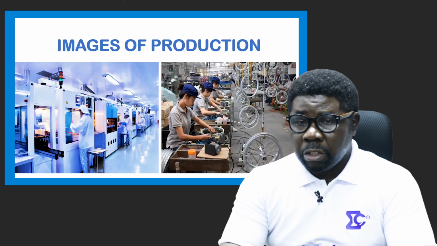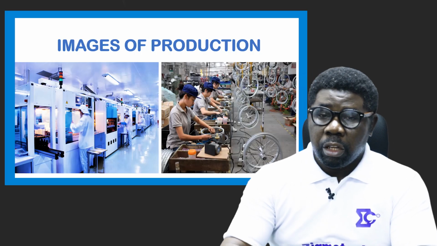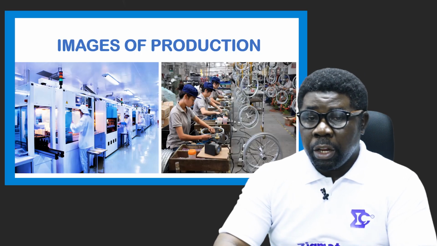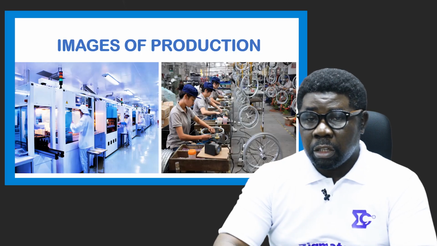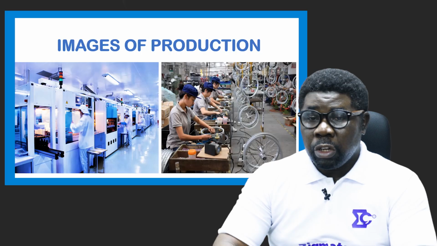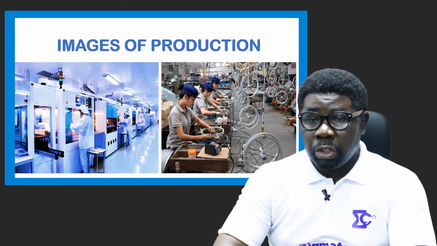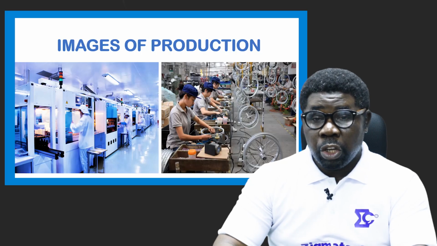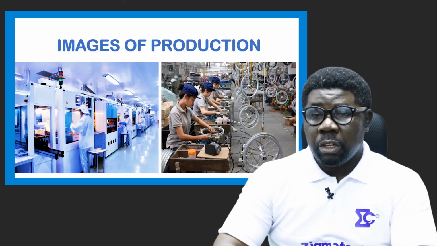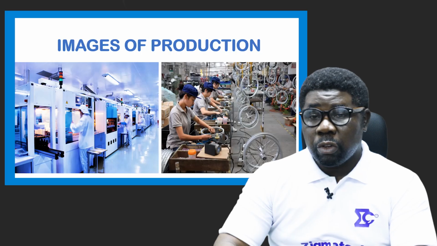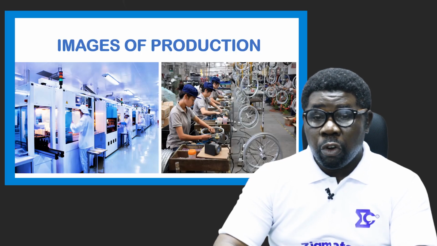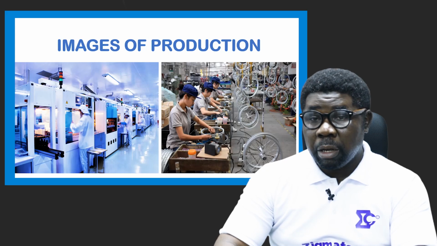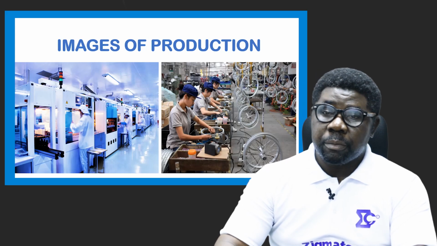You can see the environment is well protected. The people who are there are also wearing protective gear, as you can see. So they're actually into some very hazardous production that warrants the way they have kitted. So that's the process of conversion of raw materials or semi-finished goods to finished goods for sales that will satisfy consumers' wants and needs.